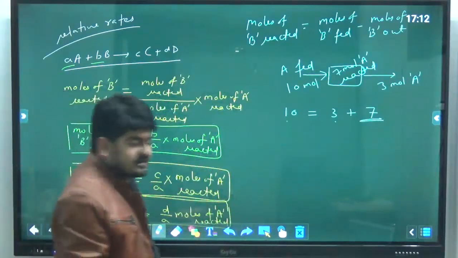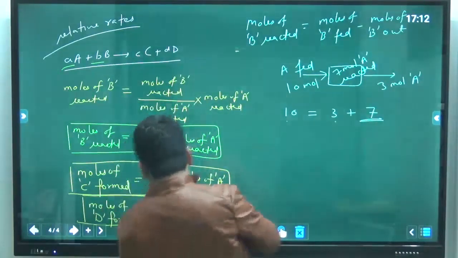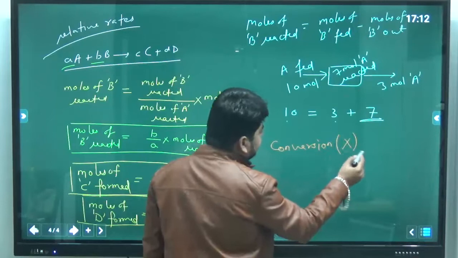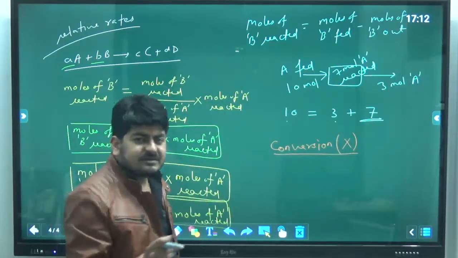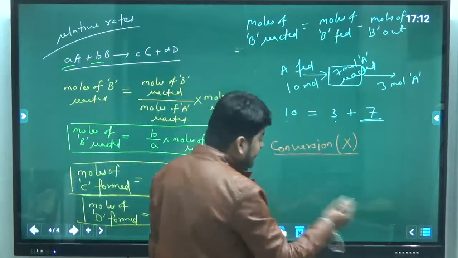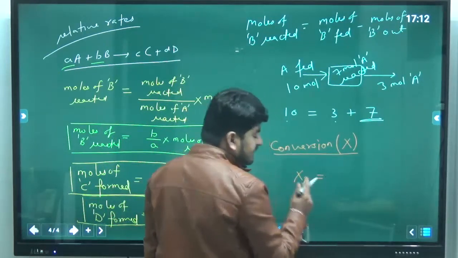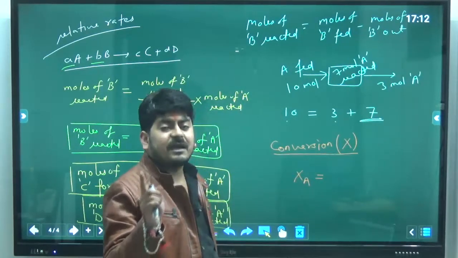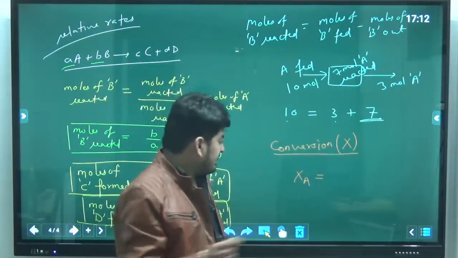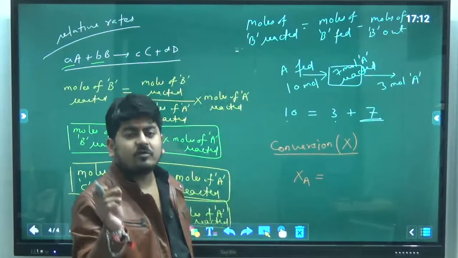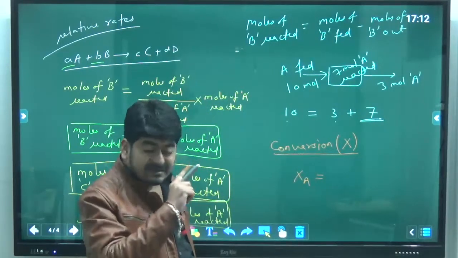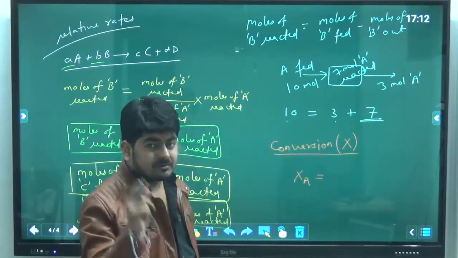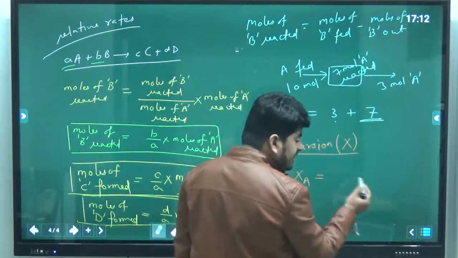And what is reacted and unreacted? See, there is a parameter called conversion, which can be denoted by the letter capital X. Okay. And what is conversion? If I talk about component A, conversion of A signifies the fractional amount of A reacted. If I say XA, if it is B, fractional amount of B reacted. Okay, it will never represent the amount. It represents the fractional amount. So that should be clear to all of you.